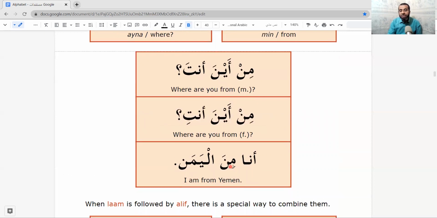Here we say minal Yemen. Here, this is min, from, but when we join it with the following word, we say minal Yemen. And even this alif in the beginning of al-Yemen becomes silent. So we say ana minal Yemen. I am from Yemen.